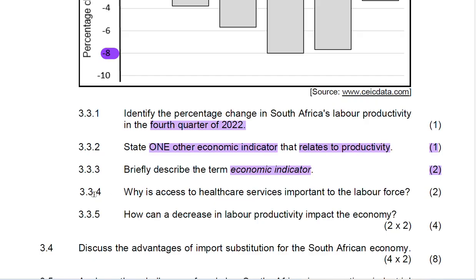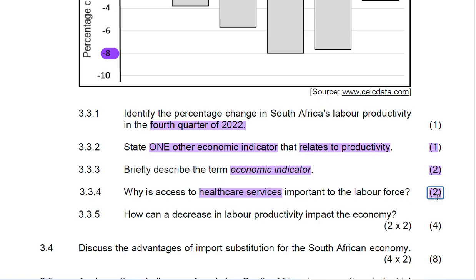Then we're looking at 3.3.4. Why is access to health care services important for the labor force? There are a number of reasons. However, they needed you to only explain one reason and get 2 marks. I'll provide you 3, but in the exam, if a question of similar nature with 2 marks were to come, you need to provide only one reason in terms of why it is important that the labor force have access to health care services.